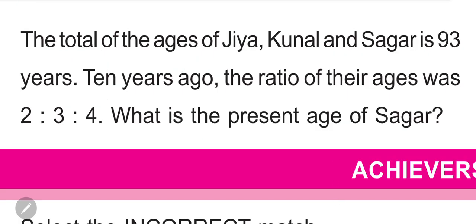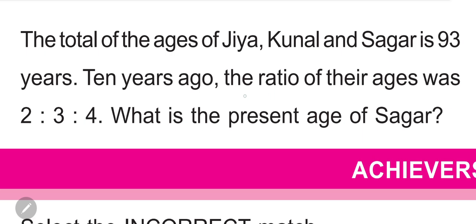Okay. So the total of the ages of Jia, Kunal and Sagar is 93 years. 10 years ago, the ratio of their ages was 2, 3 and 4. What is the present age of Sagar?